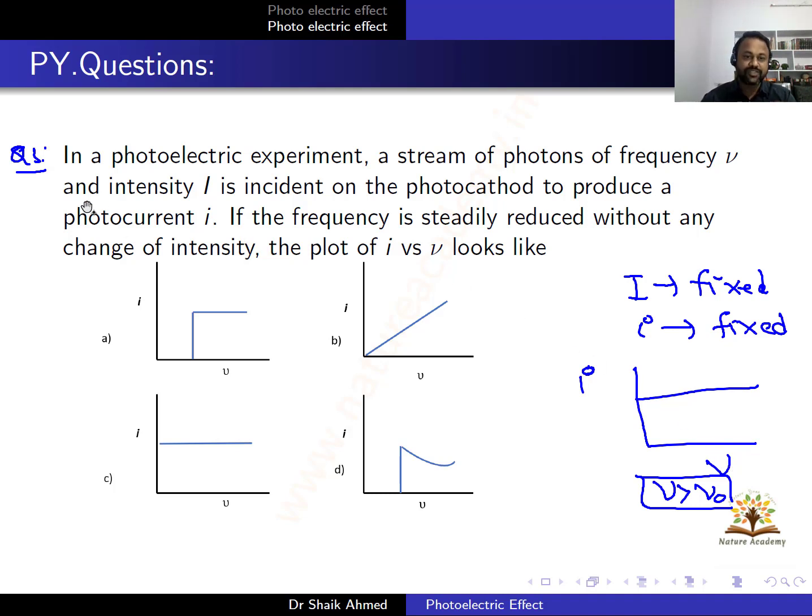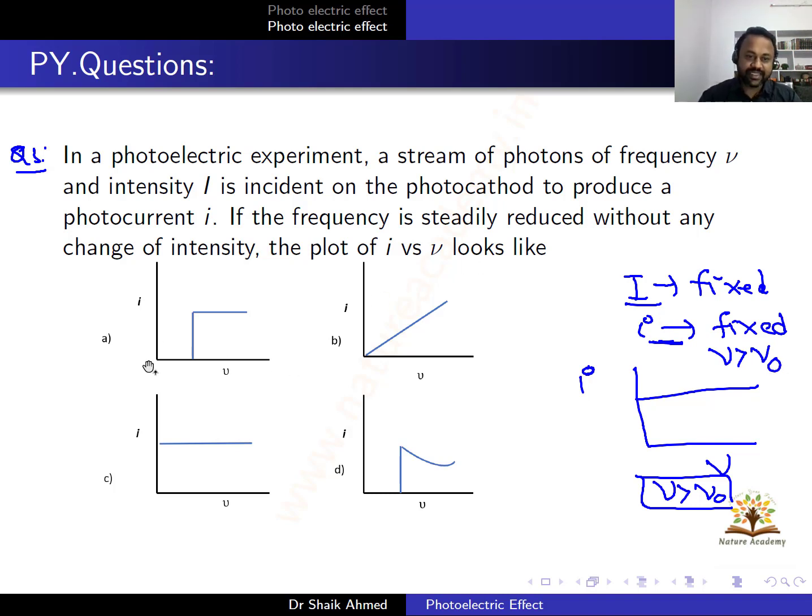Let us go back to the question again. In a photoelectric experiment, a stream of photons of frequency nu and intensity I is incident on the photocathode to produce current I. If the frequency is steadily reduced without any change of intensity, the plot of I versus nu looks like. I is fixed means current is fixed. This is the one thing you should remember: current is fixed, provided that nu is greater than nu naught. If nu is less than nu naught, current is 0.